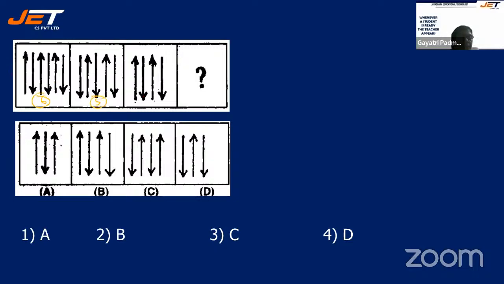Here you have 5. Here you have 4. Next you will have 3. First one started with up, second one down, third one up. So this should be down, up, down. So where do you have this? Down, up, down. So it should be option D. Yes, it is option D.